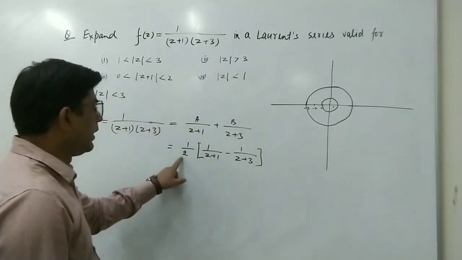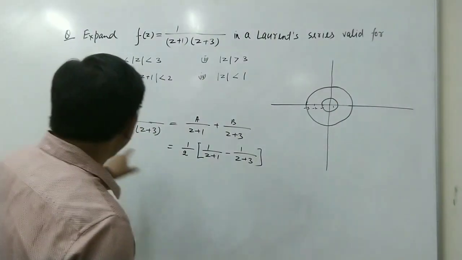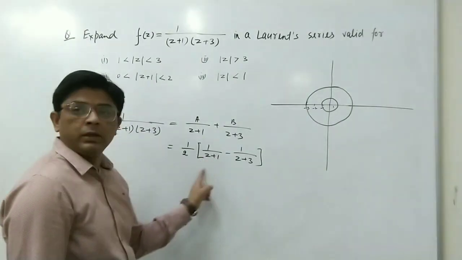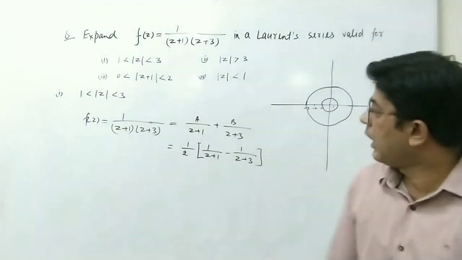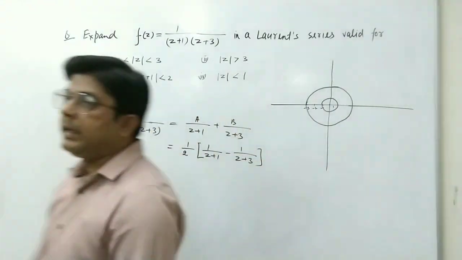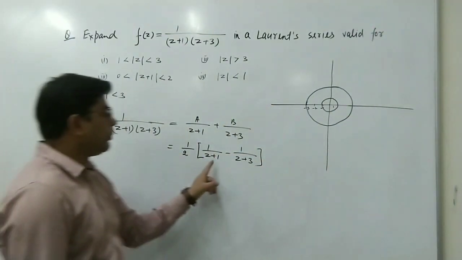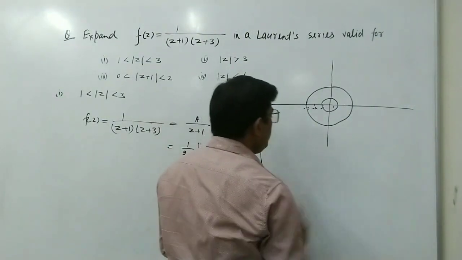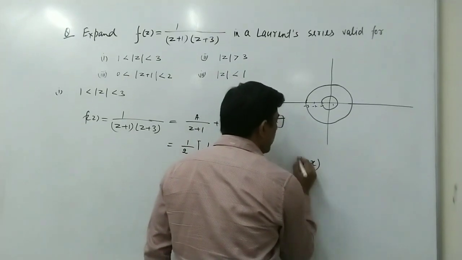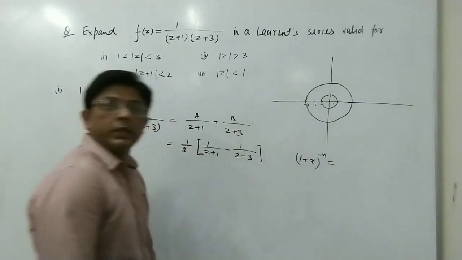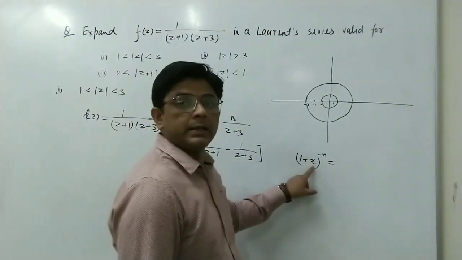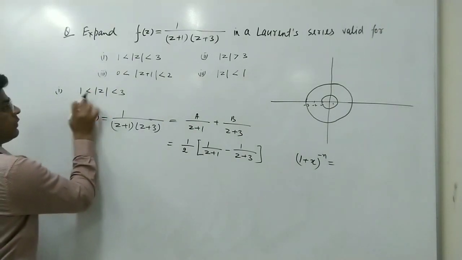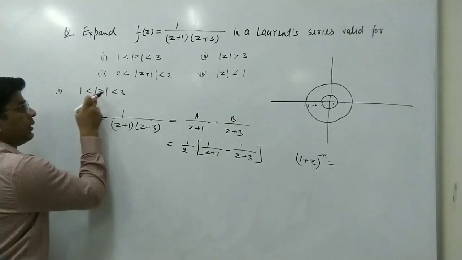So 1 by 2 is outside, 1 upon z plus 1 minus. First we write this product separately: z plus 1, z plus 3 is here in product. Now we write it in separate form. In the first case, we have to find the expansion in this region. To use the binomial theorem, we have to use the formula for 1 plus x or 1 minus x to the power minus 1. For that we should have mod x less than 1. So in this first case, since we have 1 less than mod z, we can say that mod z is greater than 1.